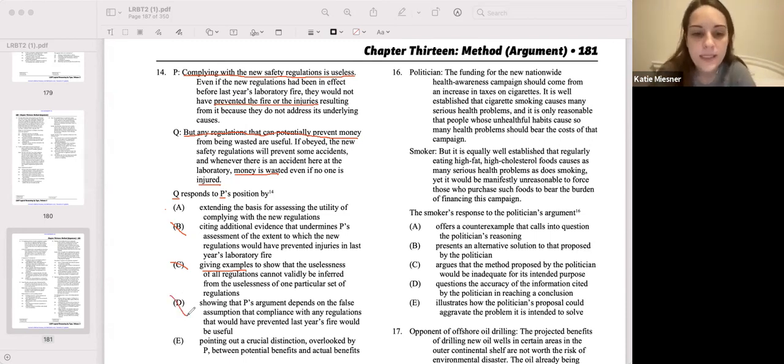Okay, E, pointing out a crucial distinction overlooked by P between potential benefits and actual benefits. So again, this is looking pretty good at first because we are pointing out a crucial distinction in the definition of usefulness between potential and actual. But this is where E kind of loses us. What are the potential versus the actual benefits that we're comparing? Q is saying that we're saving money even if no one is injured. Those are actual benefits. There's no potential benefits. So E is out and A is our answer.